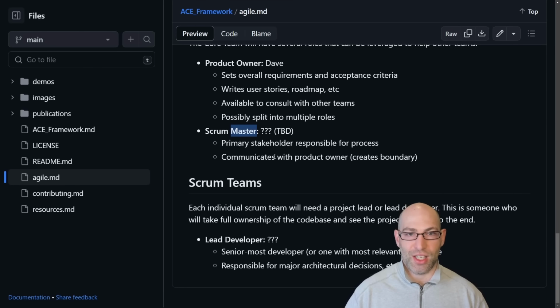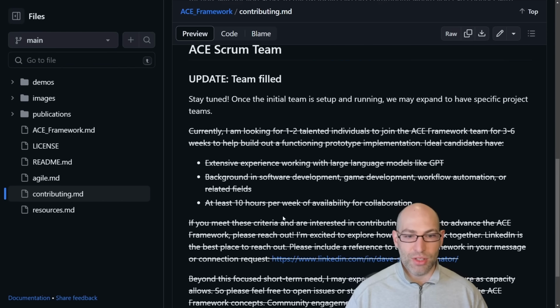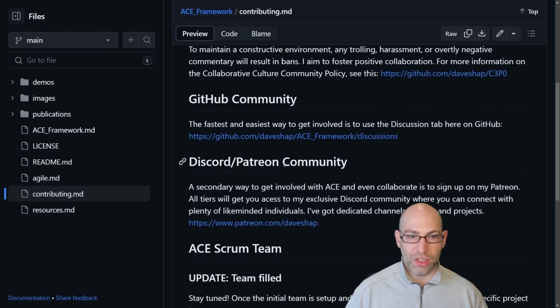And the idea is that as a community, we will learn some best practices around how to implement this, and we'll be able to share. But the idea is that this repository will be the primary nexus of learning how to deploy these autonomous cognitive entities. So that's the Agile and contributing documents. I definitely recommend you take a look at those.